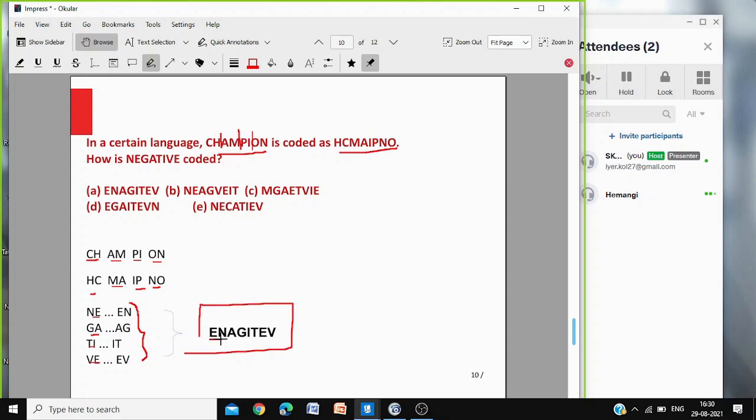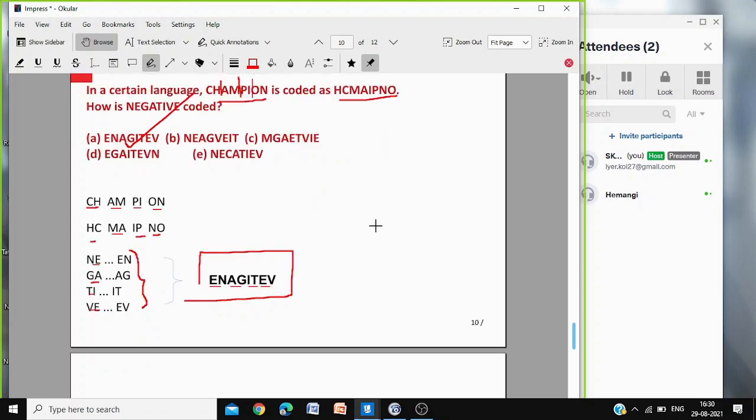NE reversed, GA reversed, TI reversed, VE reversed. So you will get this code. ENA, GI. So there is the answer. So see that the 2 letters, 2 at a time you take and then reverse. Got it, Betty? Yes, sir.